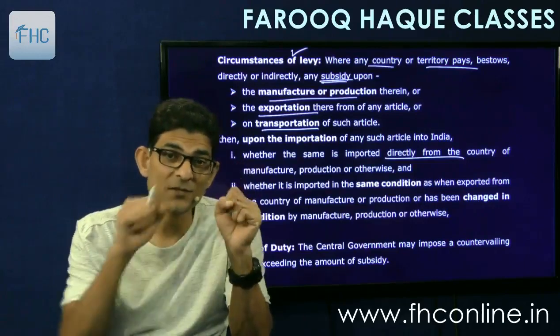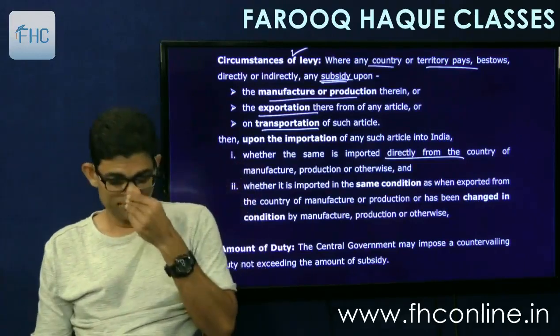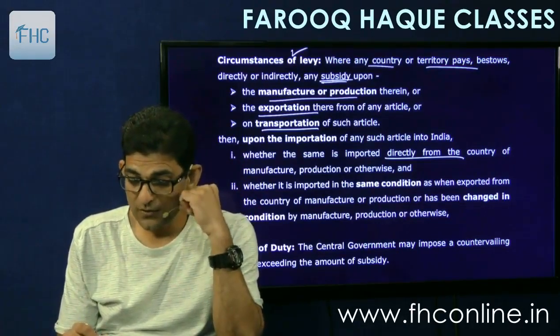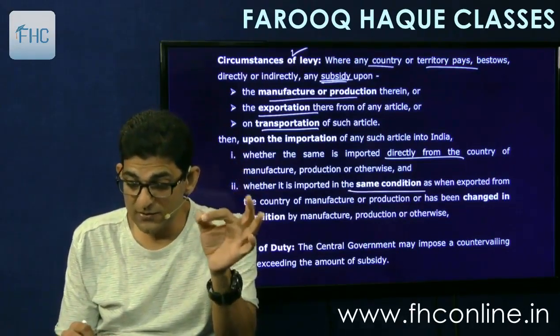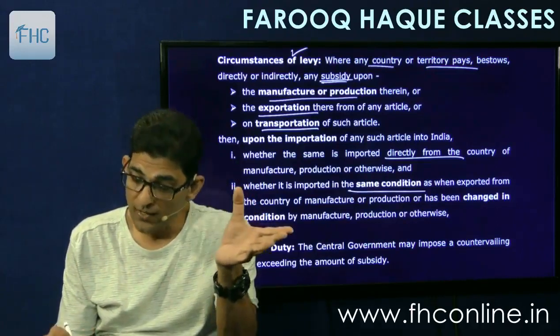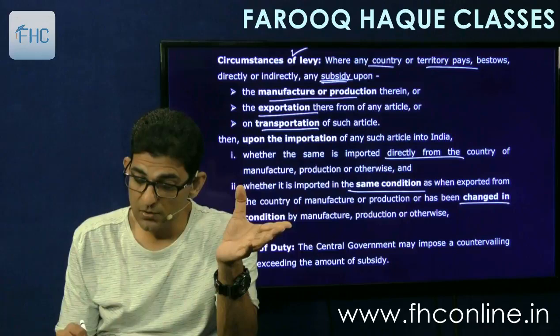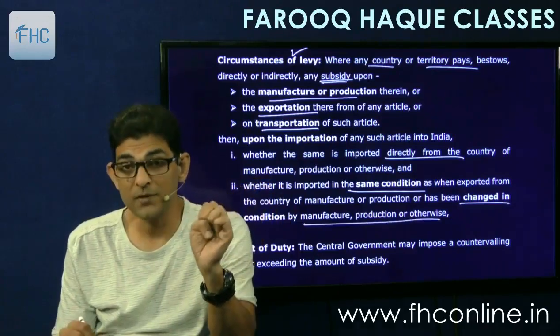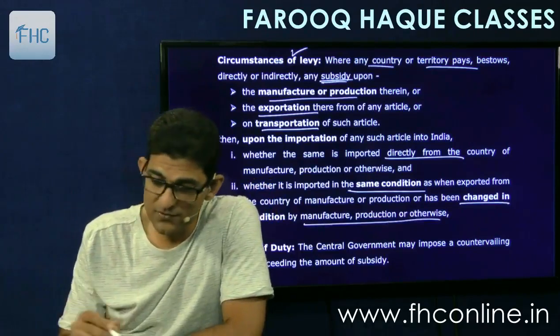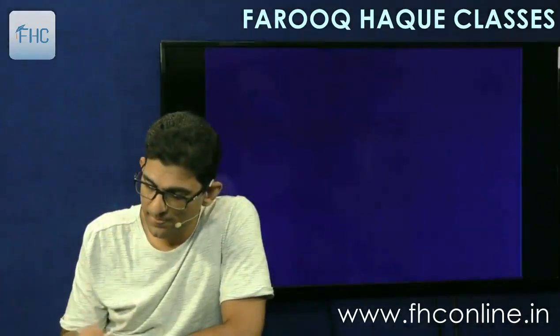I call it anti-subsidy, okay, or otherwise. And whether it is imported in the same condition as when exported from the country of manufacture or production, or has been changed in condition by manufacture, production, or otherwise. Means, I'll take an example for you to understand.